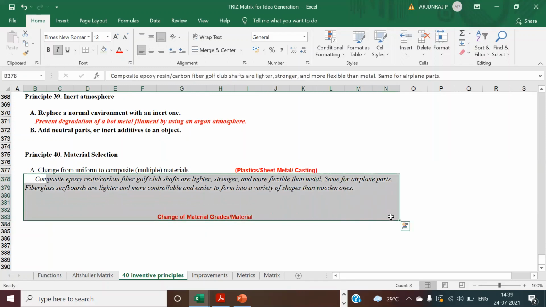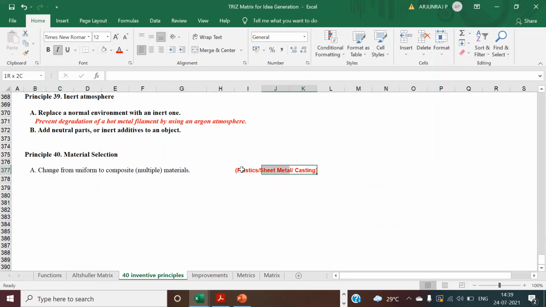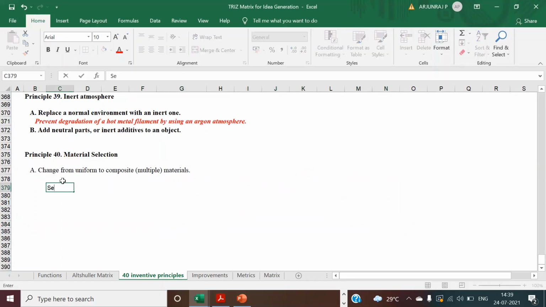So instead of this one, what I do is select the proper material, meaning raw material. So can it be selection of the material? Selection of the material for your process.